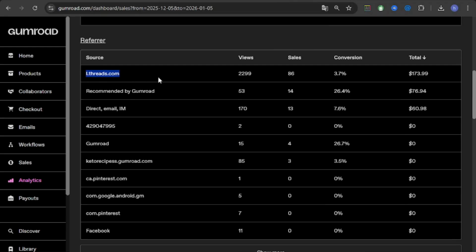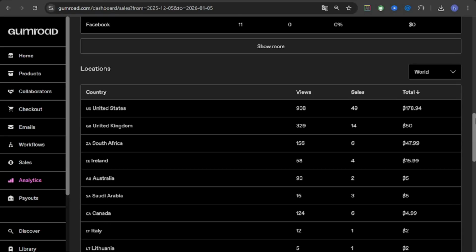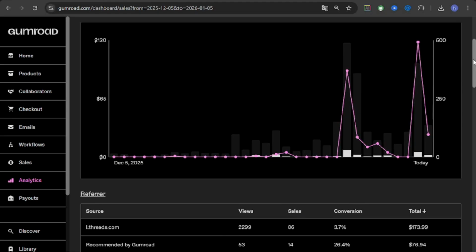First is Gumroad, the best platform I recommend. The second is recommended by Gumroad. Gumroad will recommend your product to others. I recommend you use Threads to make your first sales.